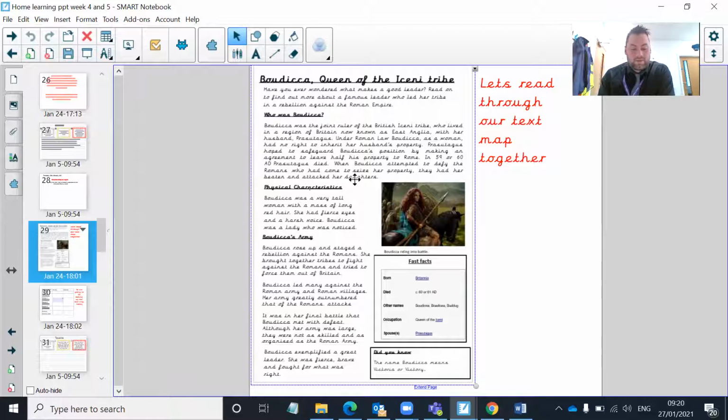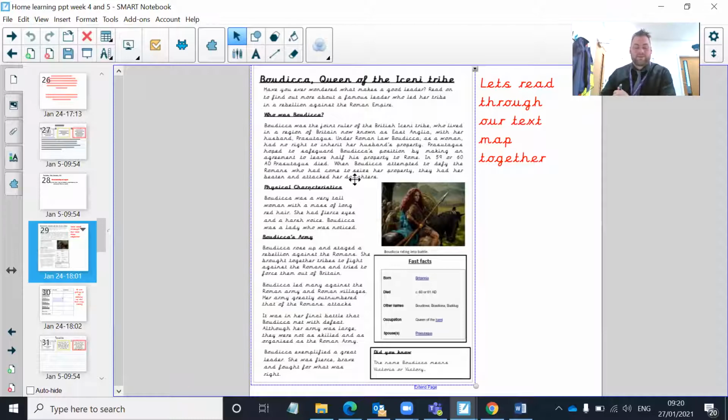Prasutaceus hoped to safeguard Boudicca's position by making an agreement to leave half of his belongings, or his property, to Rome. In 59 or 60 AD, Prasutaceus died, and when Boudicca attempted to defy the Romans who had come to seize her property, they had her beaten and attacked her daughters.